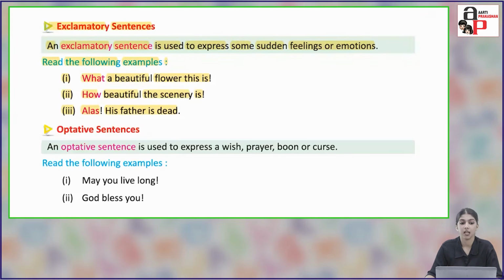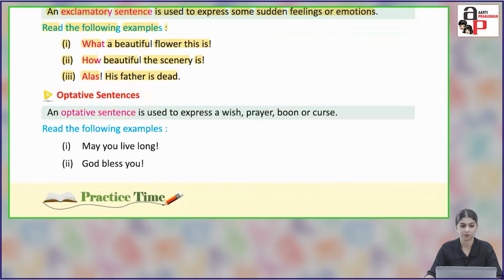Exclamatory sentences. An exclamatory sentence is used to express sudden feelings or emotions, like surprise or shock. Read the following examples. What a beautiful flower this is. How beautiful the scenery is. Alas, his father is dead.